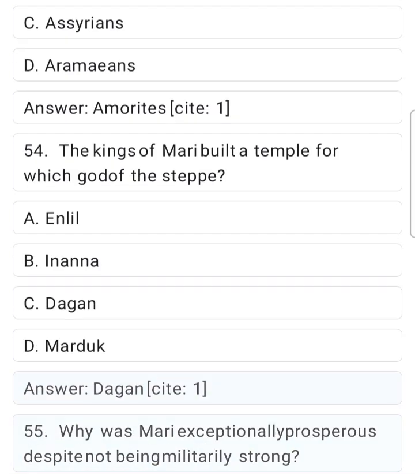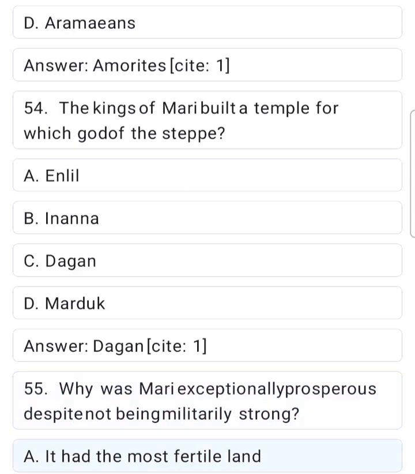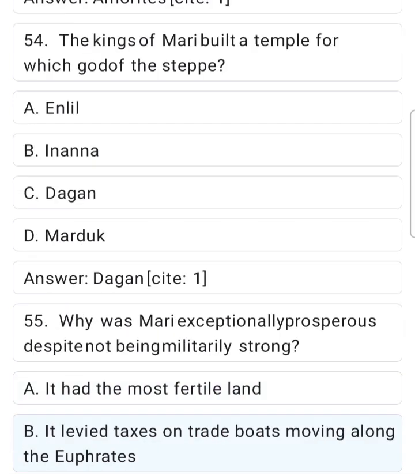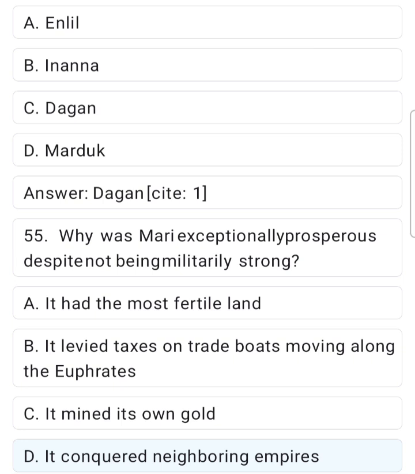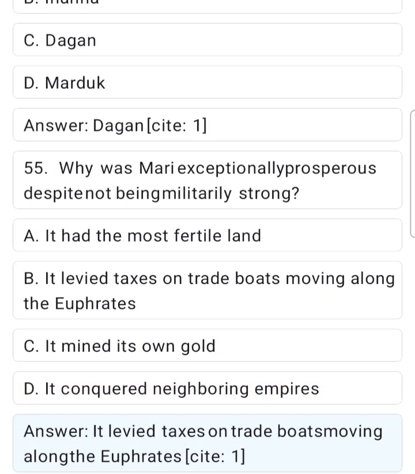Site 1. 55. Why was Mari exceptionally prosperous despite not being militarily strong? A. It had the most fertile land. B. It levied taxes on trade boats moving along the Euphrates. C. It mined its own gold. D. It conquered neighboring empires. Answer. It levied taxes on trade boats moving along the Euphrates.